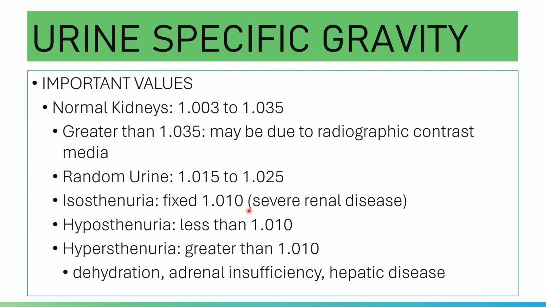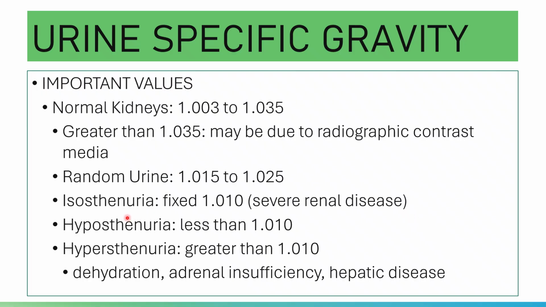Repeat the sample, another sample, and still 1.010, then it is isostenuria. It is seen in severe renal disease or end-stage renal disease, because of course in these cases your kidneys have already failed to concentrate your urine.